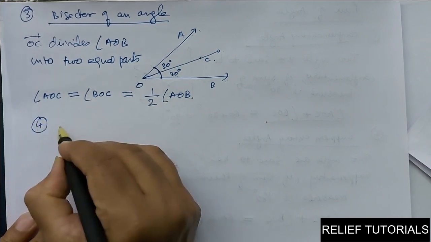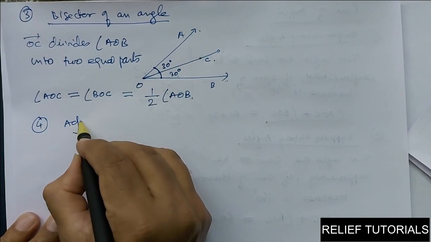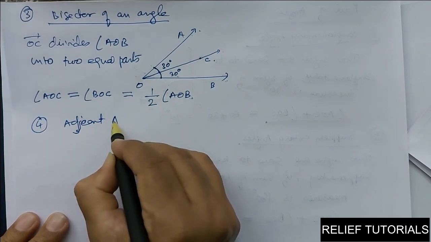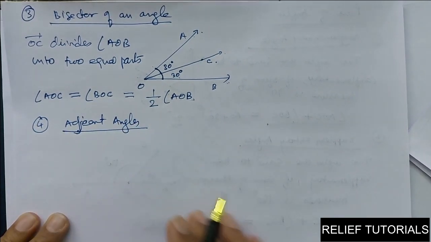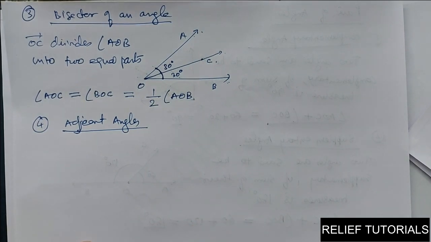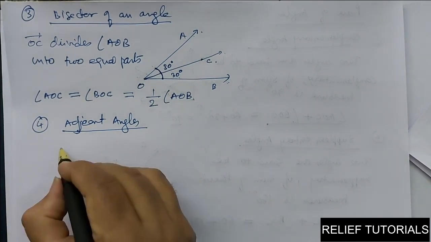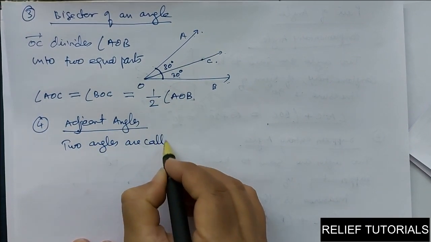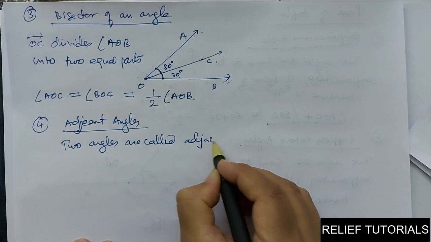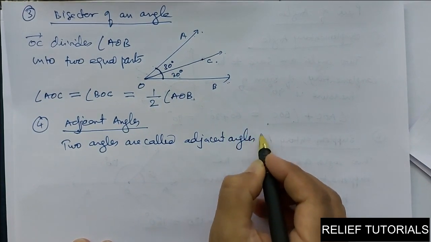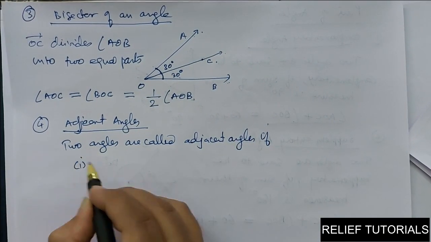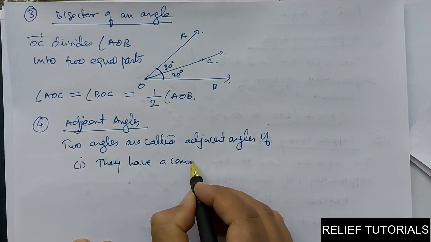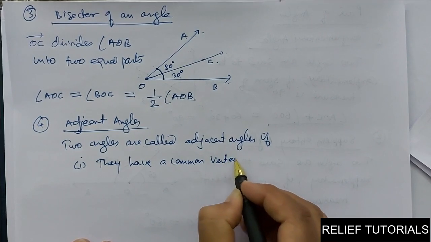Now a very important topic, the fourth one is adjacent angles. See, adjacent angles. Two angles are called adjacent angles if, first condition, they have a common vertex.